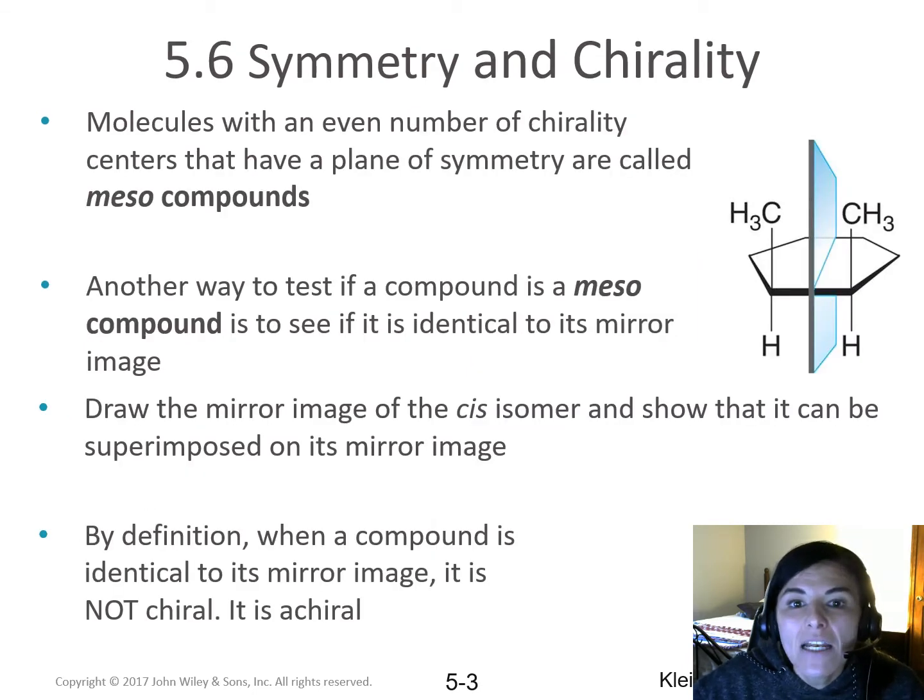Molecules with an even number of chirality centers that have a plane of symmetry are called mesocompounds. Another way to test if a compound is a mesocompound is to see if it is identical to its mirror image. So if you draw the mirror image of the cis isomer, you can show it can in fact be superimposed on its mirror image. By definition, when a compound is identical to its mirror image, it is not chiral, even though it has chirality centers.